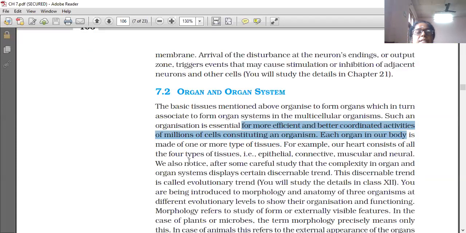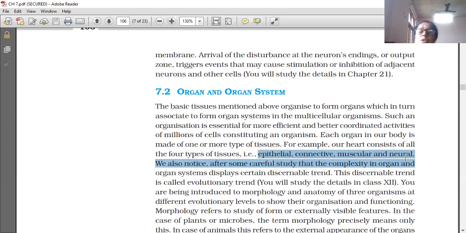Each organ in our body is made of one or more types of tissue. For example, our heart consists of all four types of tissues, which we have already learned: epithelial, connective, muscular and neural. So in a particular organ, more than one type of tissue can be present, because tissues combine together to develop an organ. In the heart, all four basic types of tissues are present.